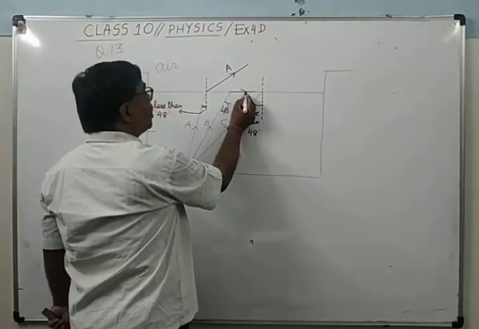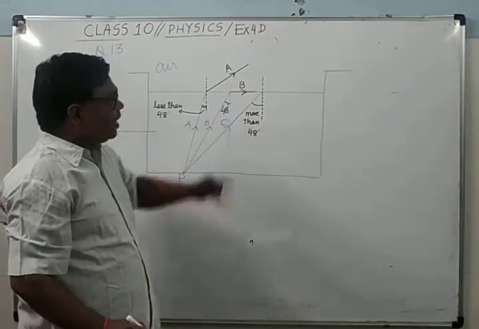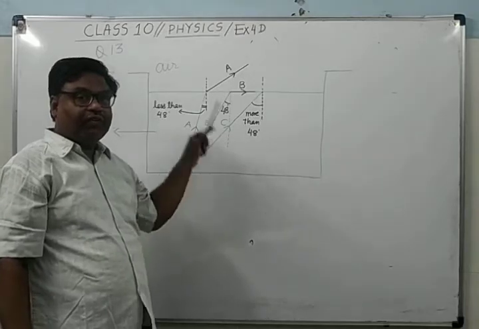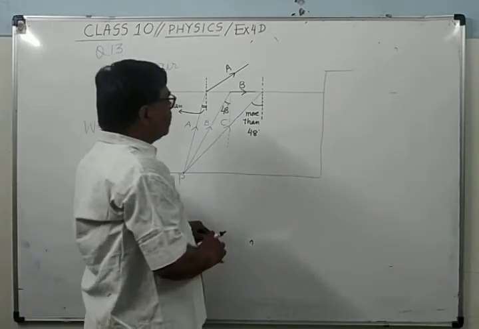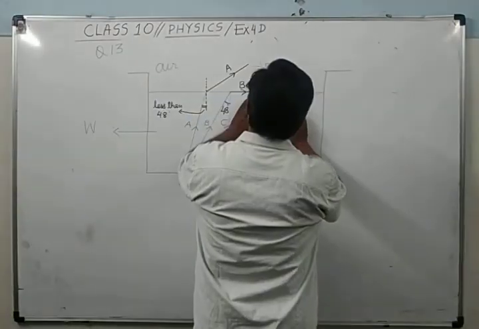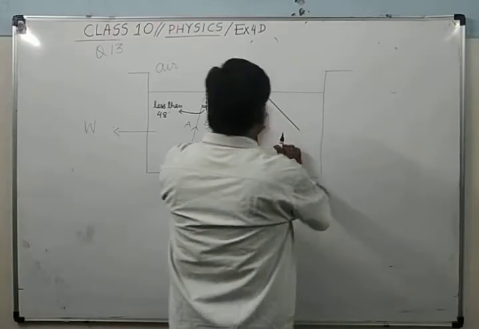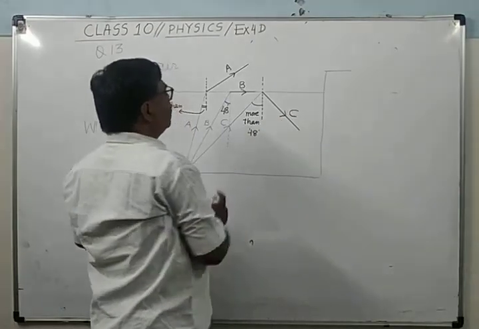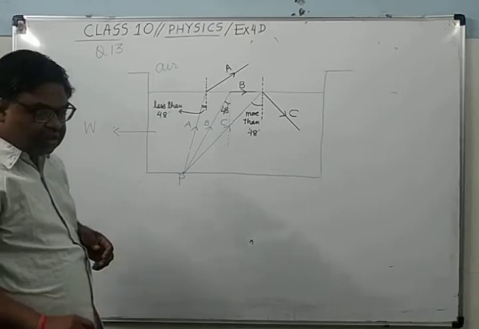But for this one, the angle of incidence becomes more than the critical angle. Therefore, it will suffer total internal reflection, and the reflected ray will go making the same angle as the angle of incidence, this way. It's clear? So this is the diagram.